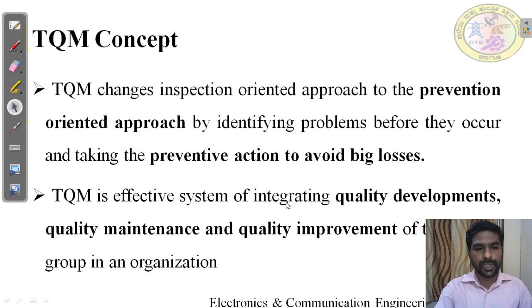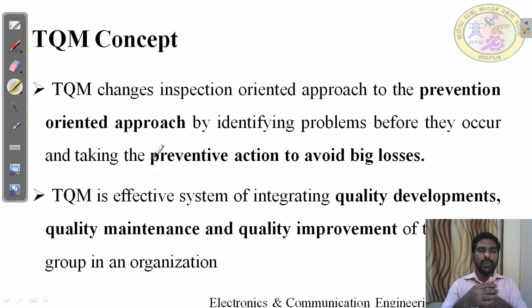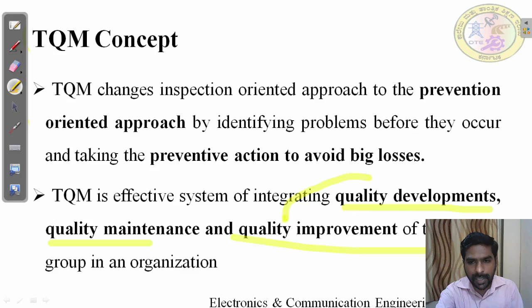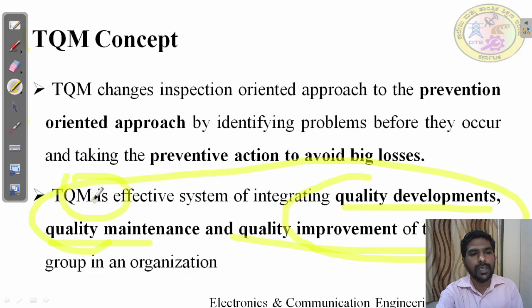TQM is an effective system of integrating three things. Quality means how they are going to develop the quality. I have discussed in a previous video while defining quality. Quality can be developed through quality development, quality maintenance, and quality improvement. All these things are going to be implemented in TQM: quality development, quality maintenance, and quality improvement. These three things can be effectively implemented to make TQM an effective system of integrating quality development, quality maintenance, and quality improvement for the various groups in an organization.